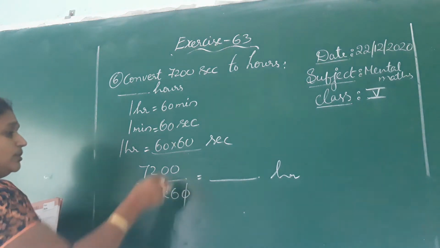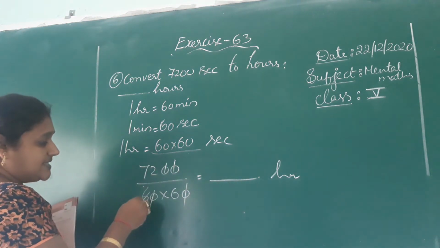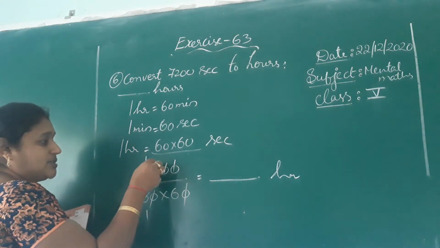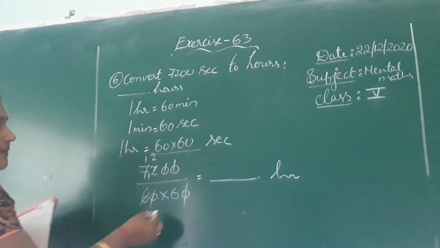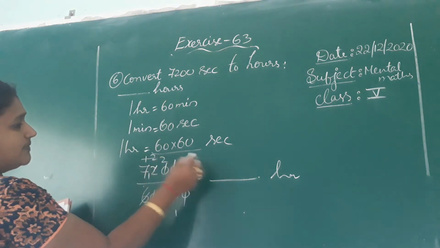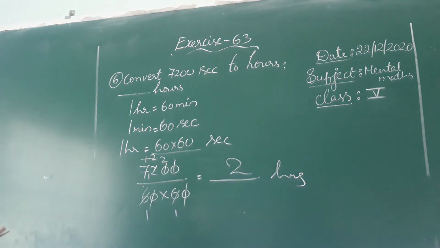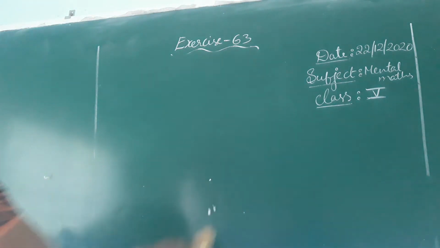Zeros cancel. Here also zero and here also zero. 6 ones 6, 6 1s 6, remainder 1 will be 6 2s 12, and 12 by 6. So it's nothing but 2 hours is the answer. See the seventh one.